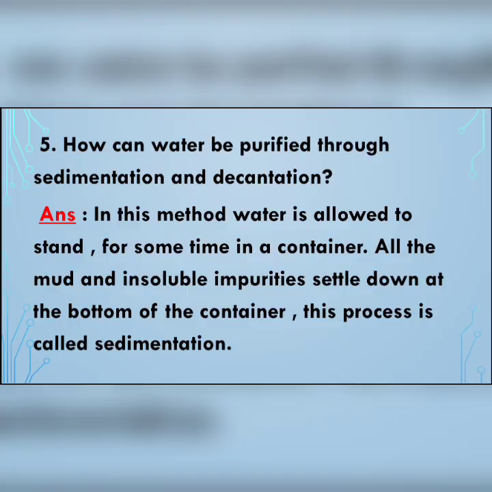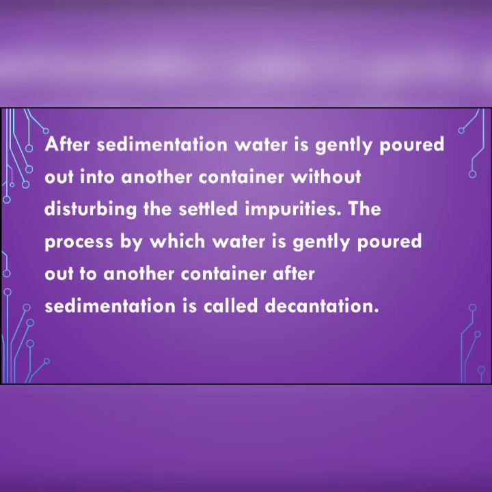The answer is not over. We have to write more. After sedimentation, water is gently poured out into another container without disturbing the settled impurities. The process by which water is gently poured out into another container after sedimentation is called decantation. This much is the answer.